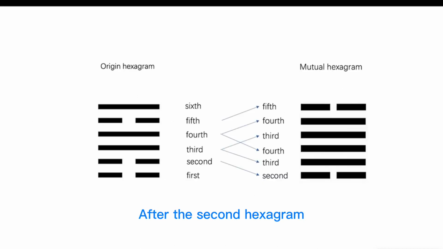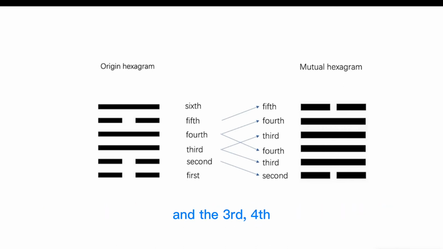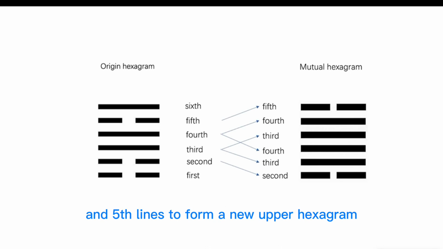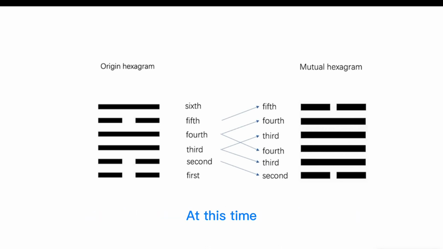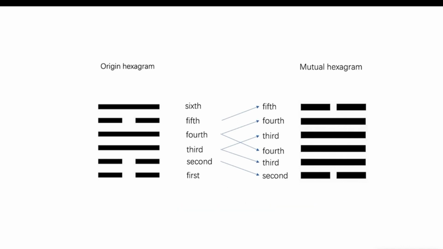After the first hexagram, we need to combine the second, third, and fourth lines in this hexagram from bottom to top to form a new lower hexagram, and the third, fourth, and fifth lines to form a new upper hexagram. At this time, we get the second required hexagram, called the mutual hexagram.